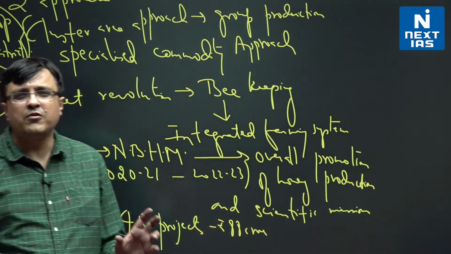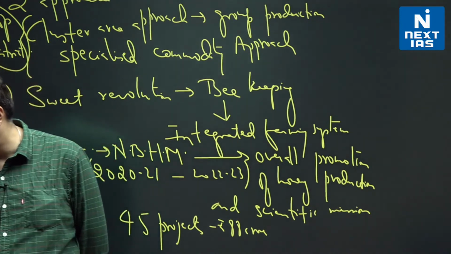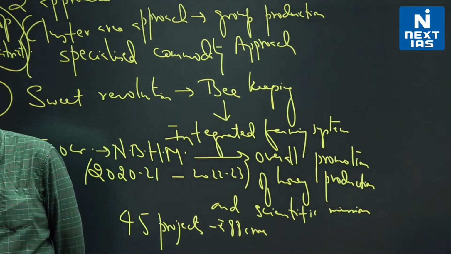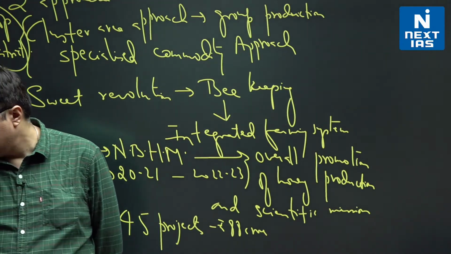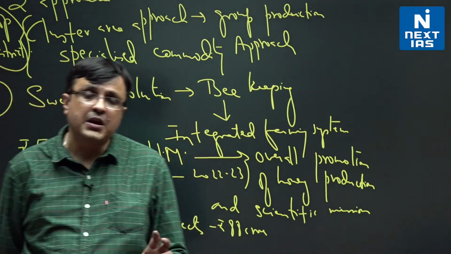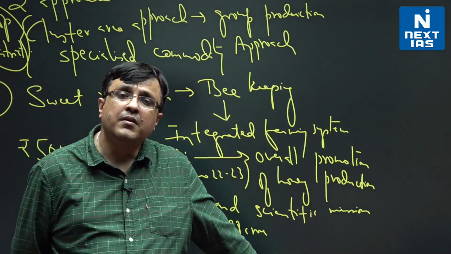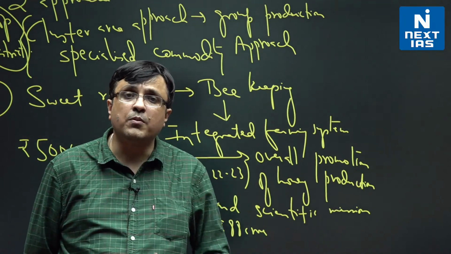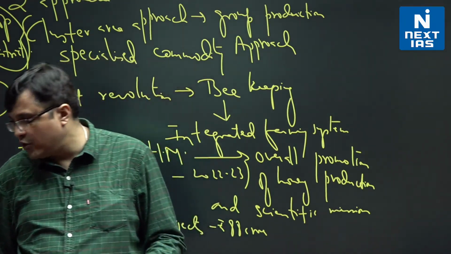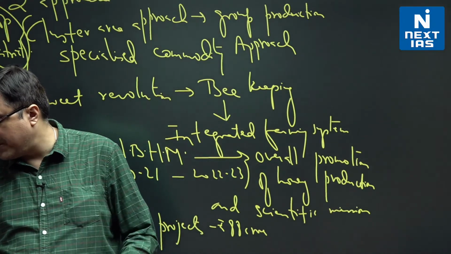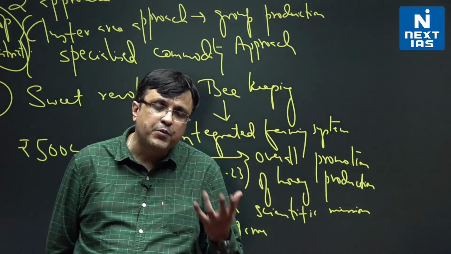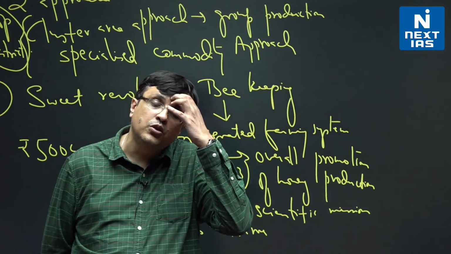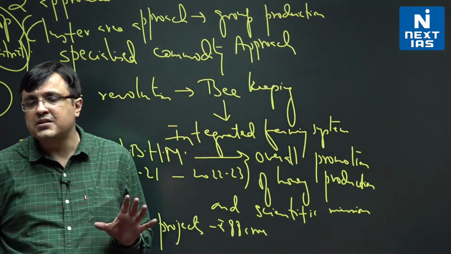Again, if there is a small 150 word question just on beekeeping, you should have some basic idea on that. So remember, beekeeping doesn't only help in creating honey, but also beeswax, which is very useful for industry, also bee pollen, also royal jelly. So there are various byproducts which can be created through beekeeping. Kindly keep these names in mind.